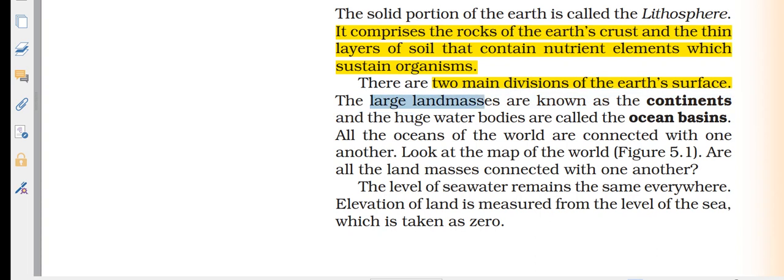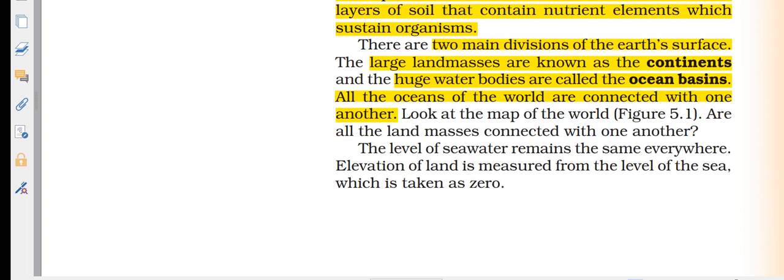The large land masses are known as continents, and the huge water bodies are called ocean basins. All the oceans of the world are connected with one another. The level of seawater remains the same everywhere. Elevation of land is measured from the level of the sea, which is taken as zero.